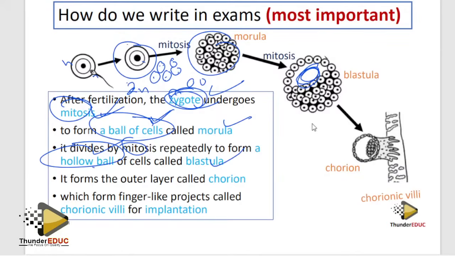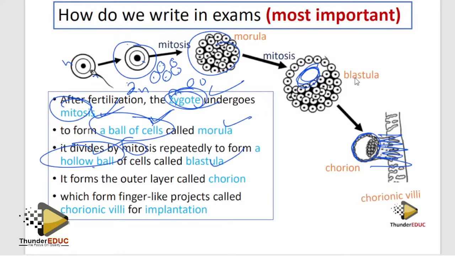Then, to form the outer layer called the chorion. This outer layer is called chorion. Sometimes they ask you what the outer layer of the baby is called. It's chorion, because they said it here. It's called chorion, which forms finger-like projections. This is when you start vomiting and feeling sleepy, because something is happening inside your body.